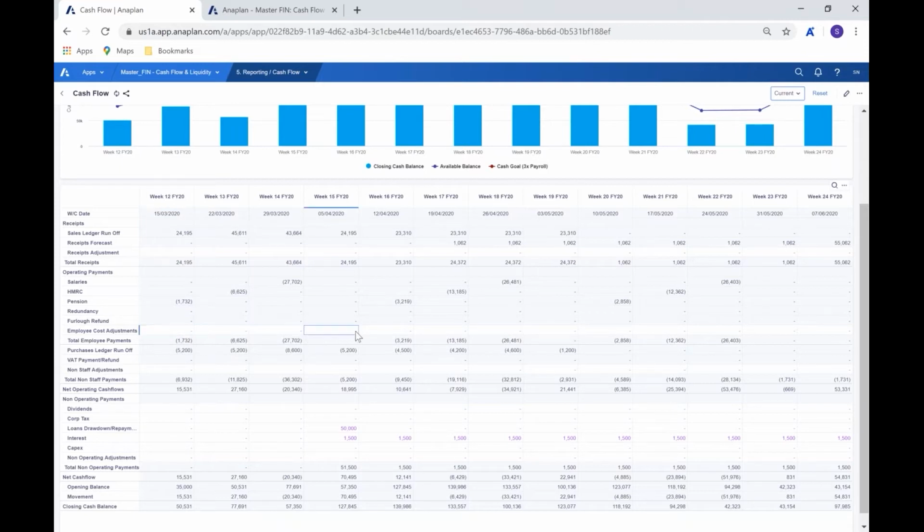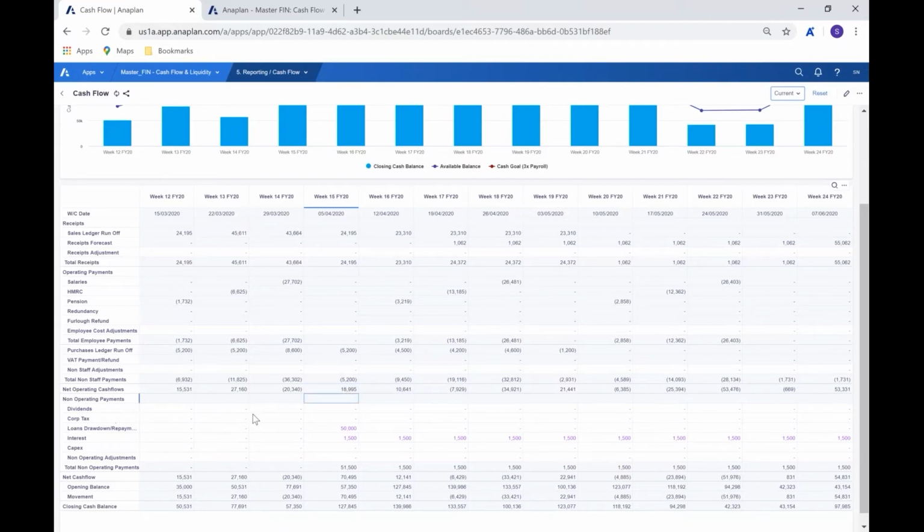Again, we have an option here to input any final adjustments in this final stage, giving us our total employee payments. For the purchase ledger runoff, working in a similar way but with the opposite effect of the sales ledger runoff, we look at our forecast of payables, and then the VAT payments and refunds, which will tie into the VAT scheme, which we'll go to in just a moment, and then the final adjustments just as we have for the others, all of which will flow into those net operating cash flows.